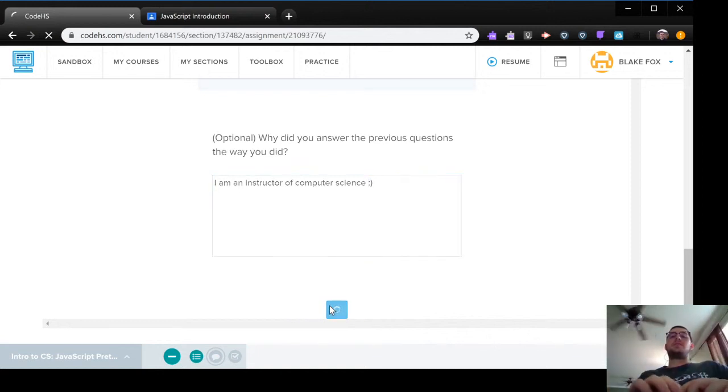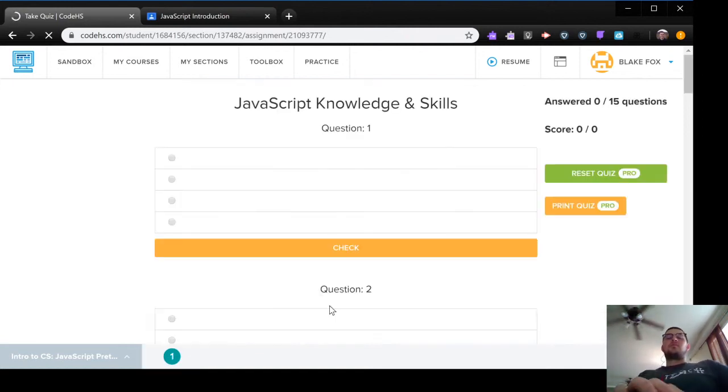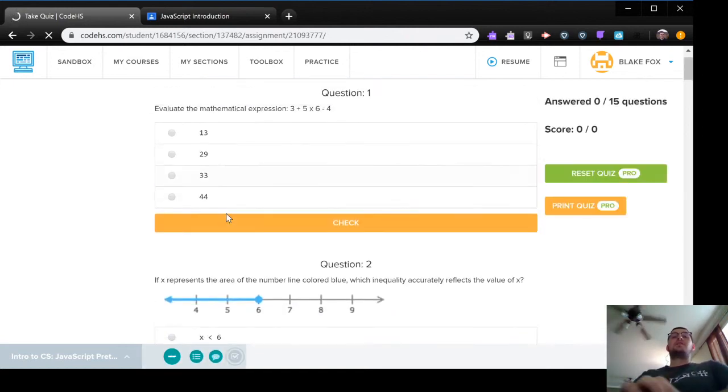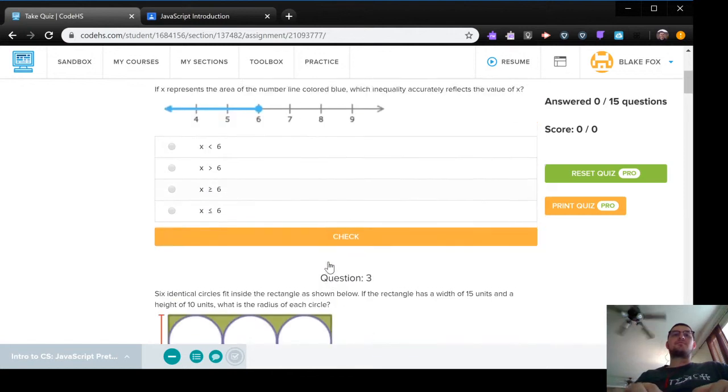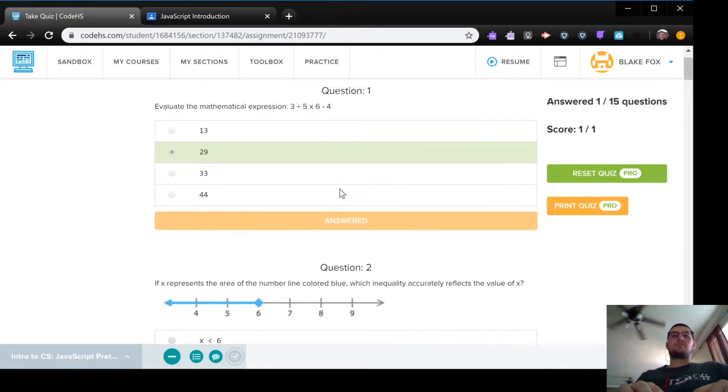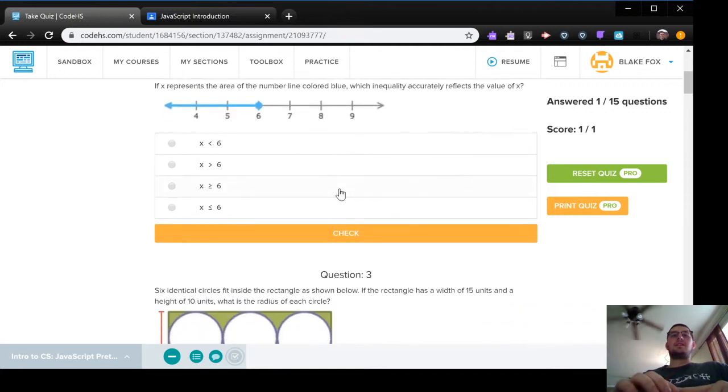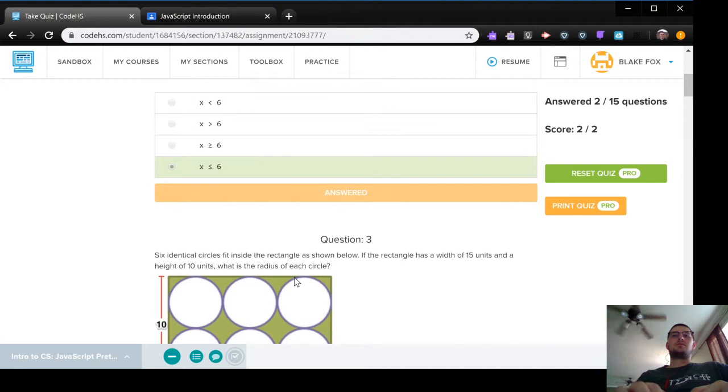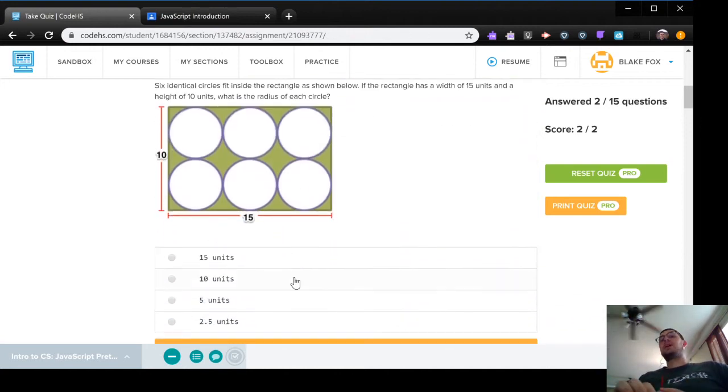I was hoping that we might be able to get some questions. Oh, so we have a little bit of math here. Okay, so 3 plus 5 times 6, 30. Remember PEMDAS. So 3 plus 30, that's 33, minus 4, that's going to be 29. Okay. X is going to be less than or equal to 6. This should be pretty easy for you guys being seniors.